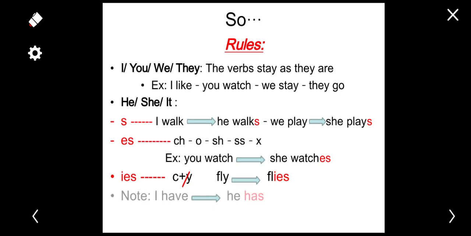And here we have an exception, like note. I have becomes he has. So have becomes has. So it changes completely. Okay? Remember this. Have in the third person singular becomes has.